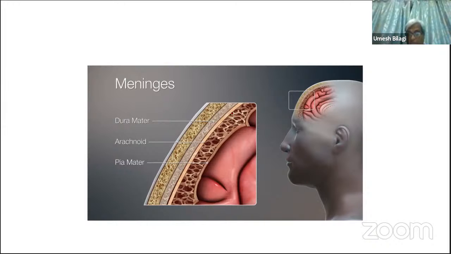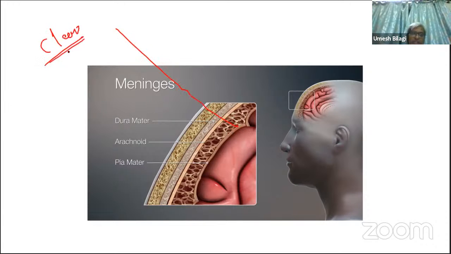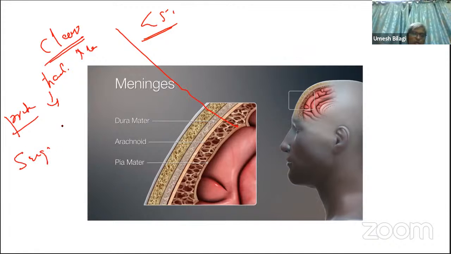You should also know that the subarachnoid space has a lot of blood vessels coming from here and going down like this. There is a lot of space here. The CSF is usually clear. It hardly contains neutrophils, less than 5 per cubic mm. The protein is also low, and sugar is usually two-thirds of the blood sugar. This is the usual picture of CSF.